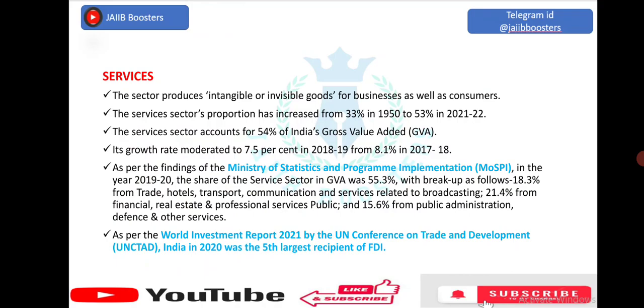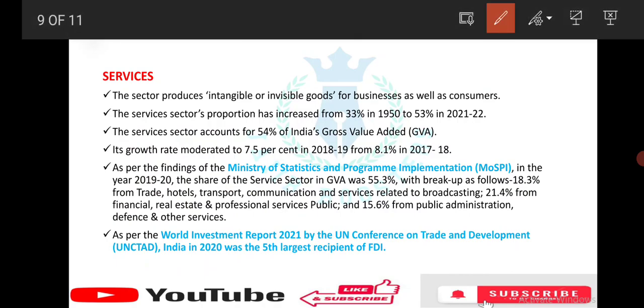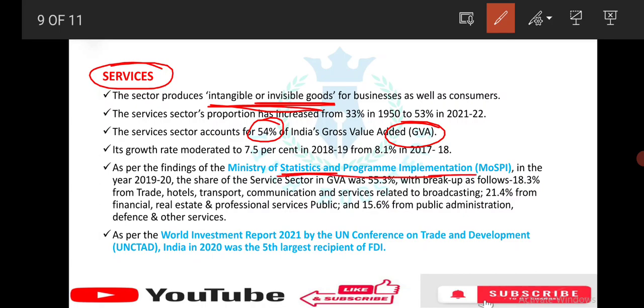Eight industries, namely refinery products, electricity, steel, coal, crude oil, natural gas, cement, and fertilizers, are considered core industries. Next, what is the third sector, which is the service sector? Intangible or invisible goods for businesses as well as consumers. The service sector has a contribution of 54% of GVA. As per the findings of the Ministry of Statistics and Programme Implementation, in 2019-20 the GVA share is 55.3%. The percentages are not much important.